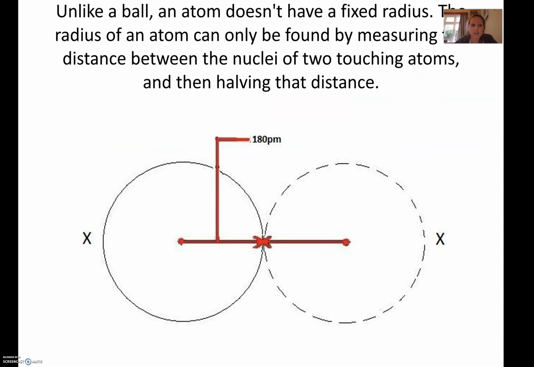Skipping back, just to quickly make sure we've understood atomic radius. Because we know that electrons are constantly moving, they don't actually have a fixed radius. So how would you measure the radius if electrons are moving and they're not in a fixed position? What we actually do is, as I said before, you take the average distance between the nuclei of two atoms that are in a covalent or metallic bond, and then we half that distance, and that is the radius. So hopefully that has made sense.